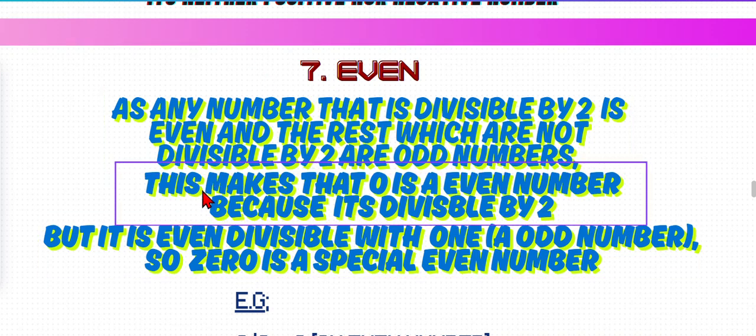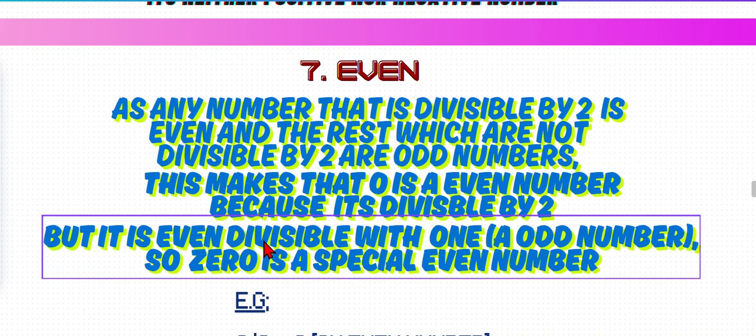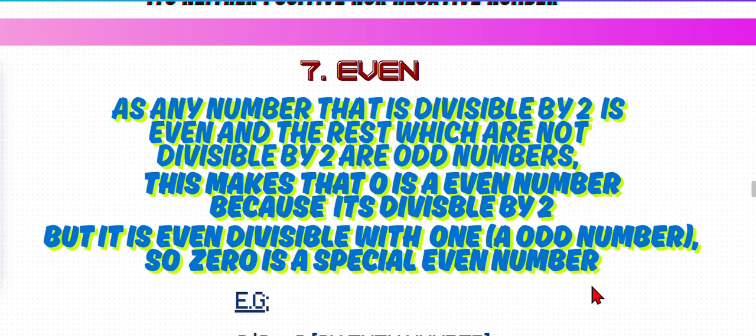This makes 0 an even number because it's divisible by 2. But it is even divisible by 1, or an odd number. So 0 is a special even number. But still, even though 0 is divisible by an odd number and an even number, 0 is only an even number because it's divisible by 2.